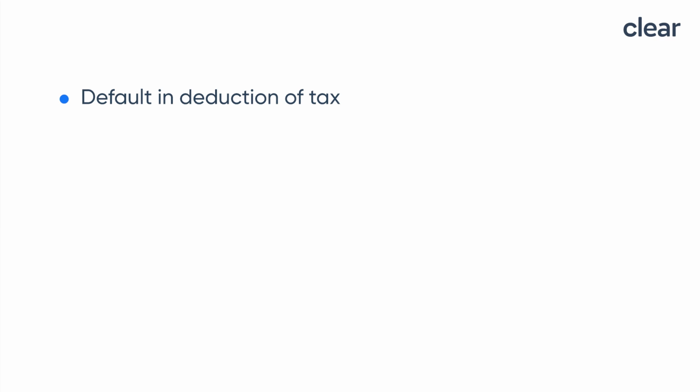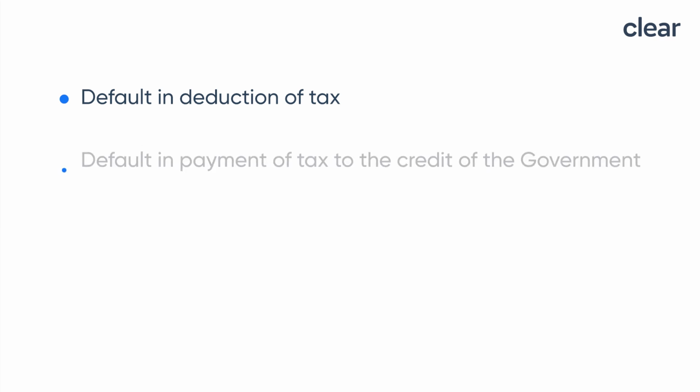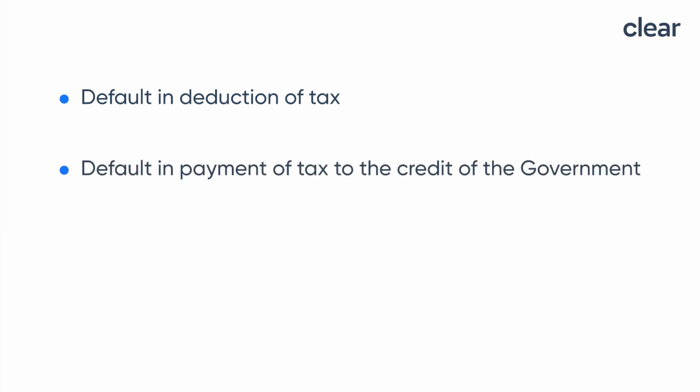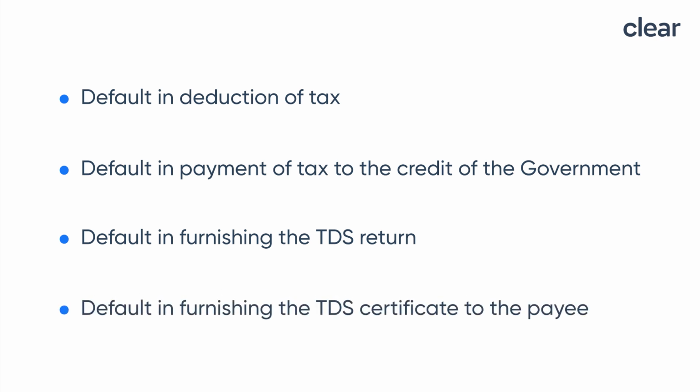Second default could be default in deduction of tax. Third, default in payment of tax, that is TDS has been deducted but it is not paid. Fourth default could be default in filing of the TDS return. And fifth could be default in furnishing the TDS certificate to the payee.